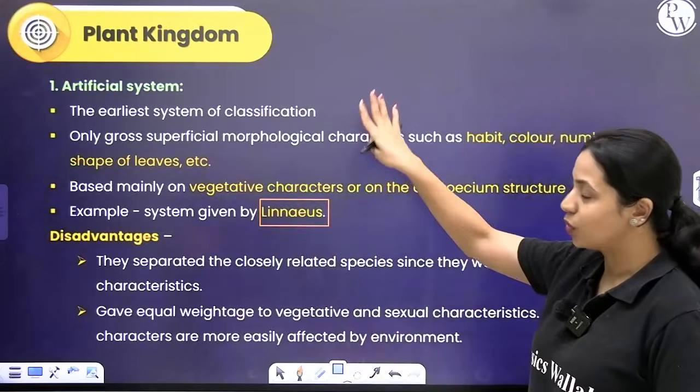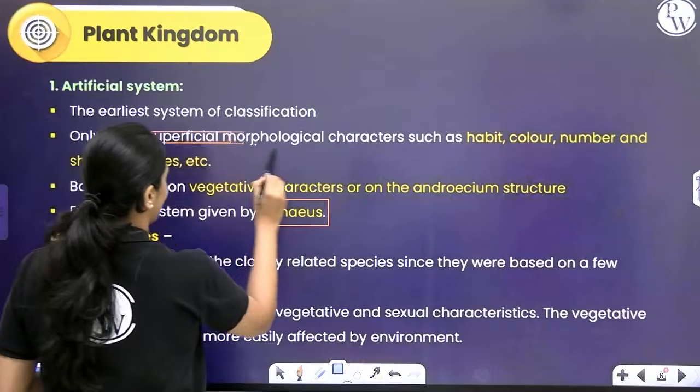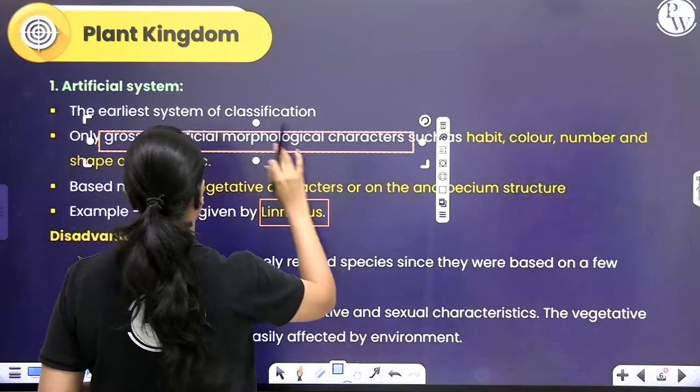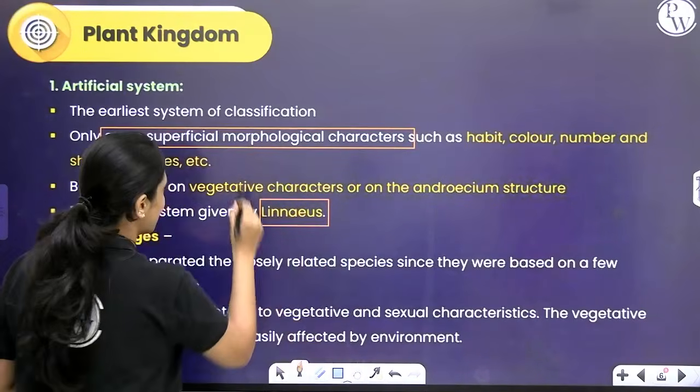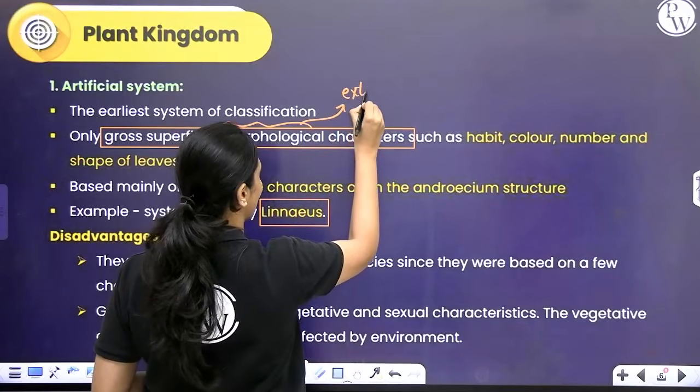So he only mostly considered gross, superficial morphological characters. What are morphological characters? Morphological characters basically refers to the external features.